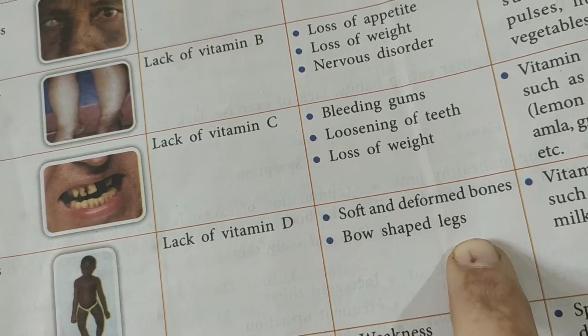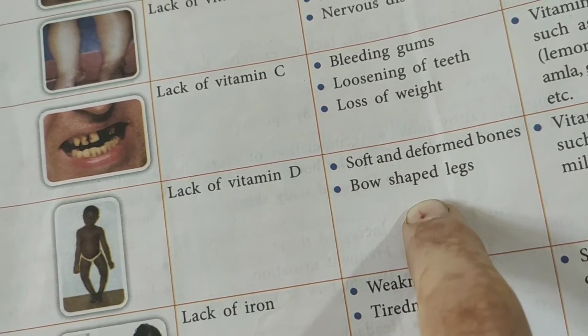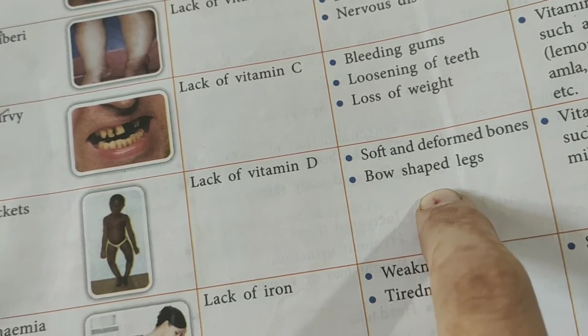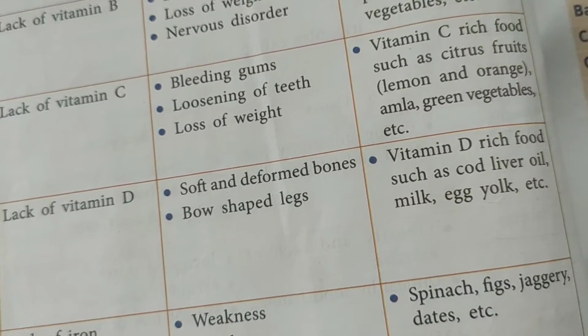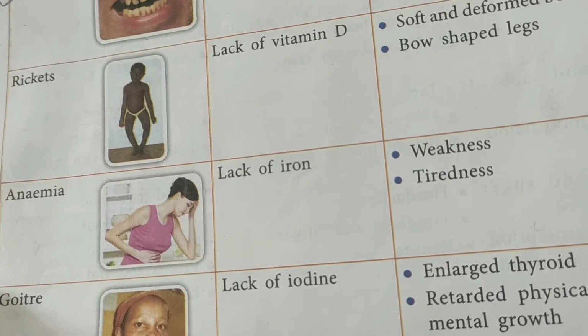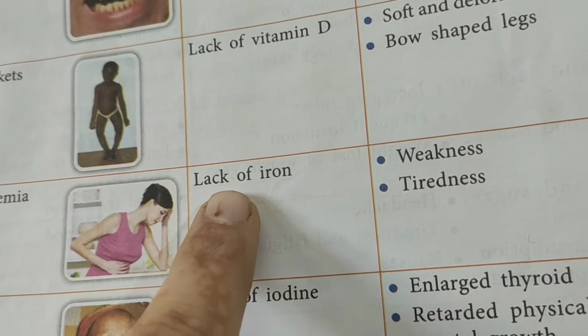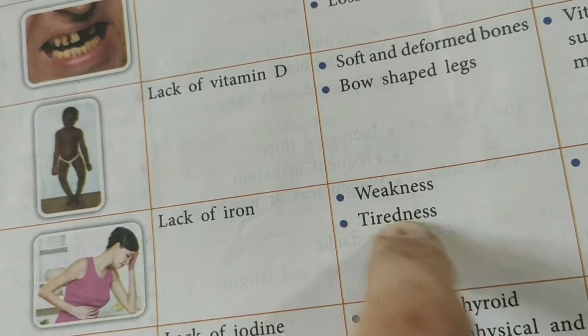Now bow-shaped legs are the symptom, and soft deformed bones. But the bones do not have power. Bones really become weak because of the lack of vitamin D. So this disease is known as rickets. Now vitamin D rich food should be given. Anemia. Anemia is lack of iron. A person feels very weak and tiredness.